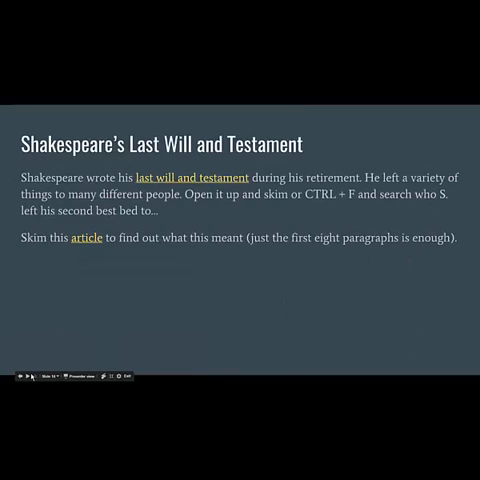So the last thing we're going to look at today is Shakespeare's will and testament. Shakespeare wrote his last will during his retirement. He left a variety of things to many different people.